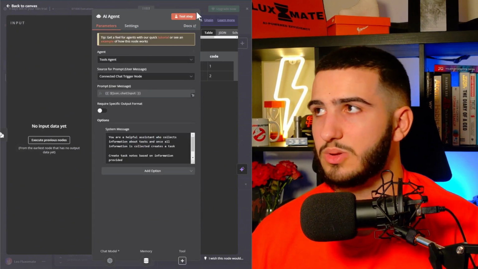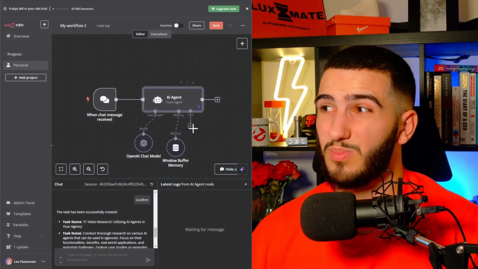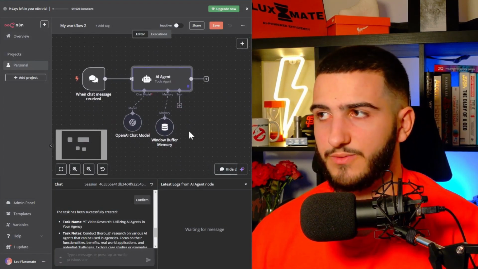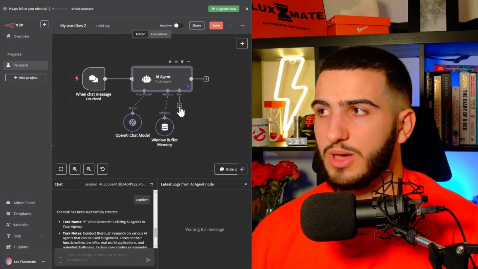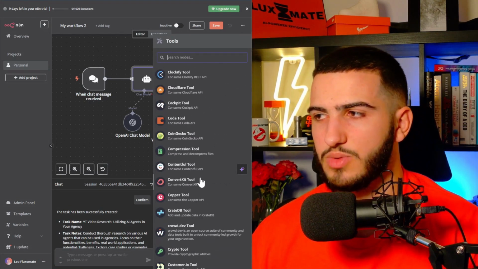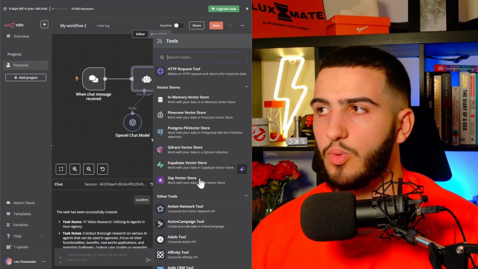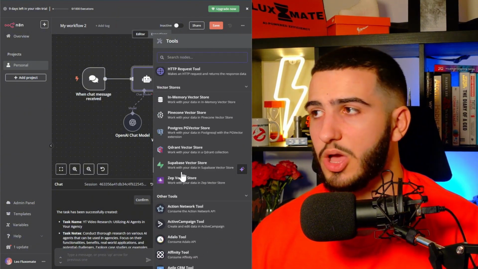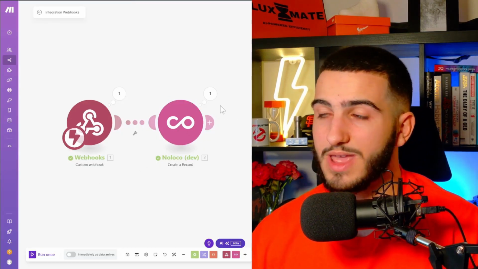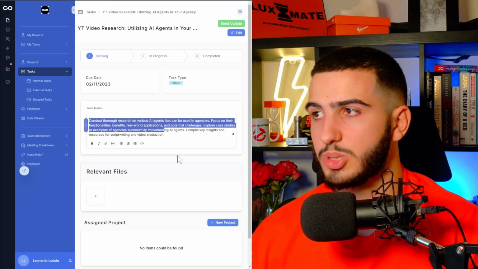The last thing we need to do now, guys, which is probably the most important step of this whole thing, is give this agent an ability to actually do different things. And the way we do that is by using tools. Now, this has a bunch of different things. This is similar to Make.com or Zapier, where you can connect to different things. In this example, I'm going to send a webhook request to this specific automation right here, which will create a record within my project management system. So let's go ahead and do that.